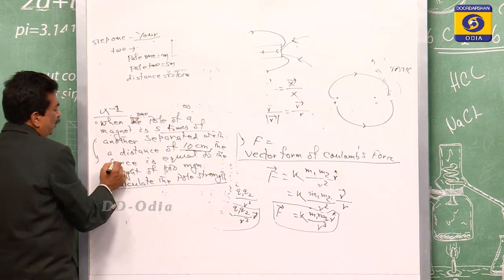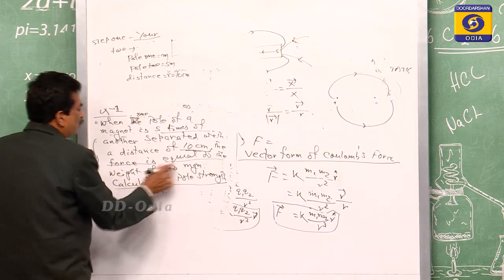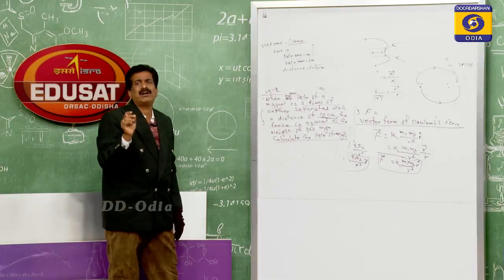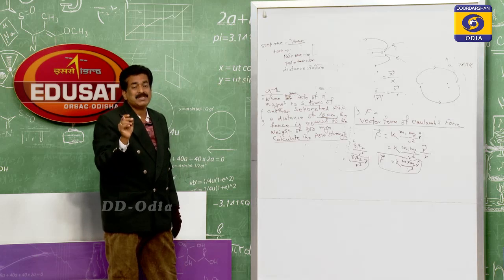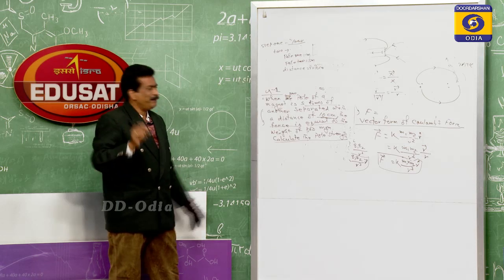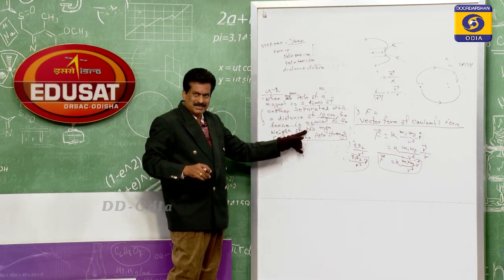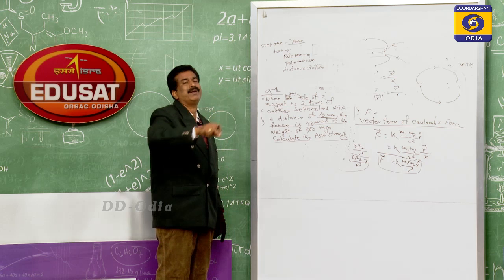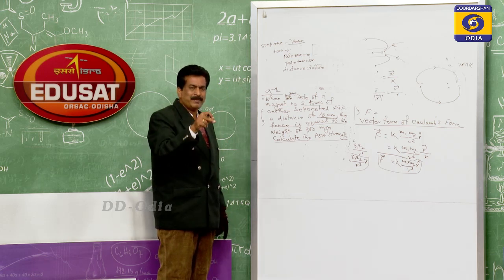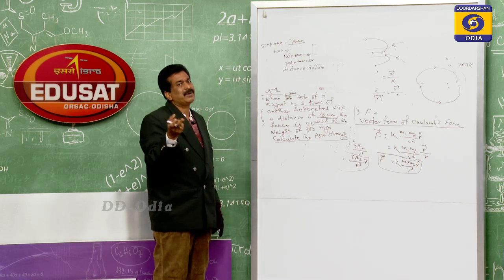Then the force is equal to the weight of 800 mgm. What is mgm? Milligram. This is the mass. Due to the mass, the force is given, which is nothing but the weight.